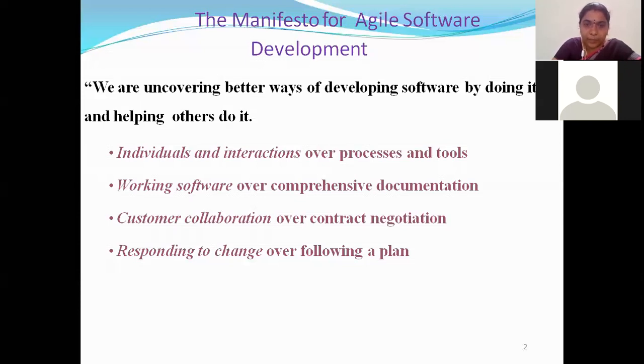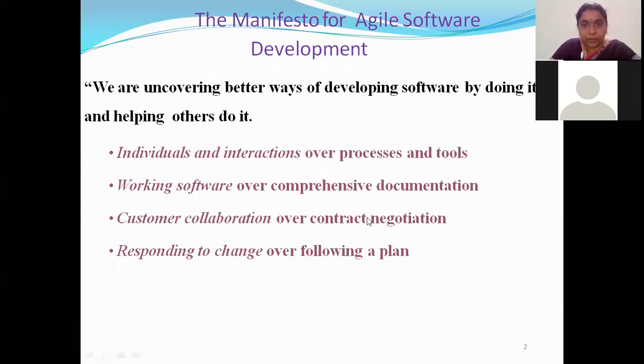After some time, you show that contract to the client and say, this is what you asked us to develop, and this is what we did for you. So with this contract, you have a clear cutoff between you and the client, by showing everything on paper. Now what agile tells us is that contract negotiation is not important, always customer collaboration is important.